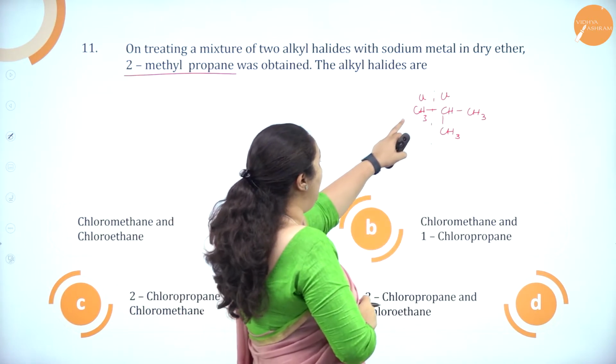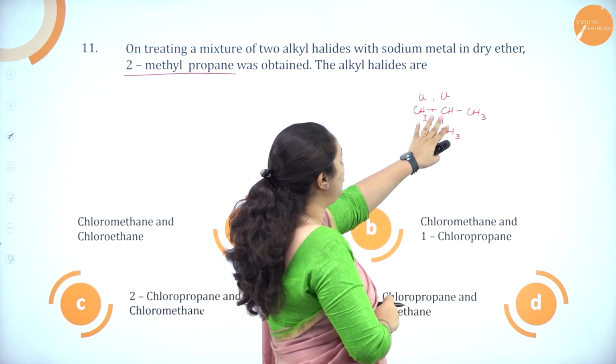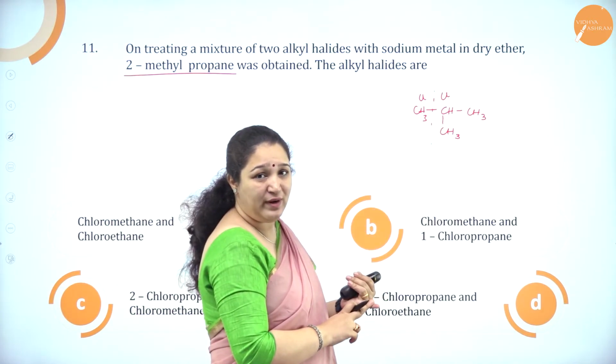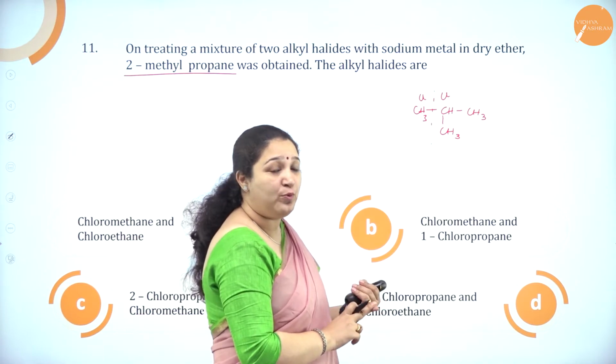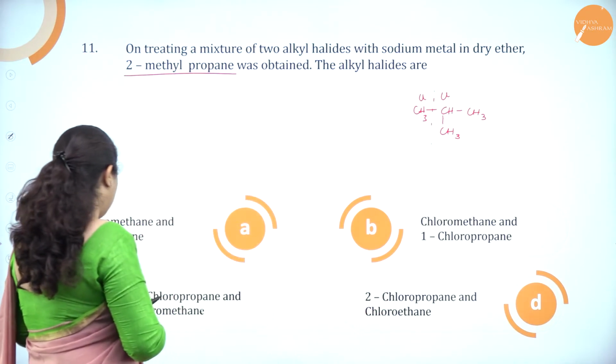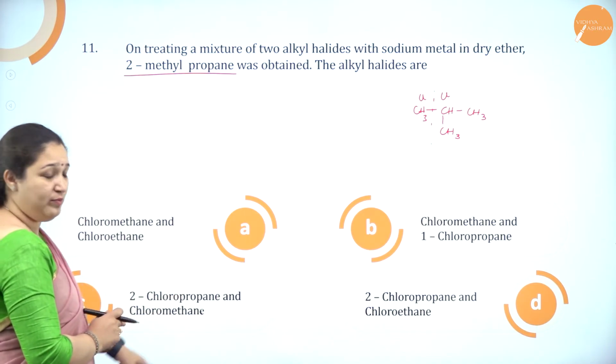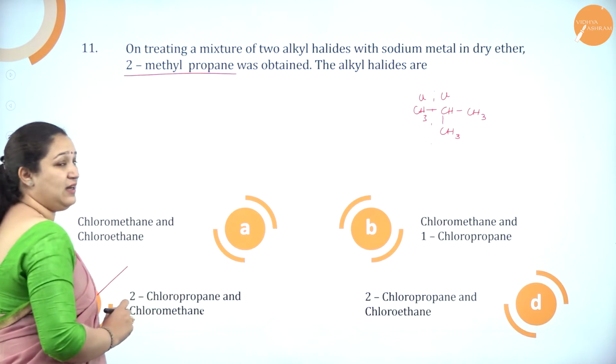So it should be methyl chloride and 2-chloropropane. So which is the correct answer? 2-chloropropane and methyl chloride or chloromethane. Option C is the correct answer.